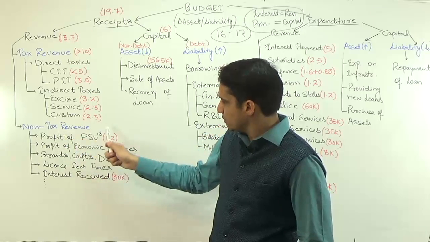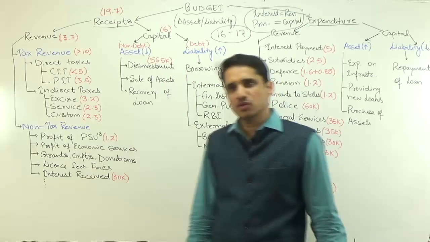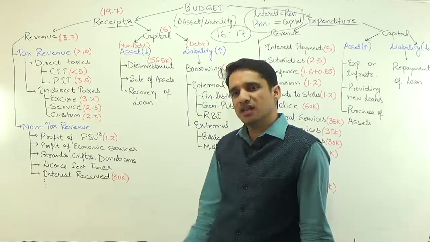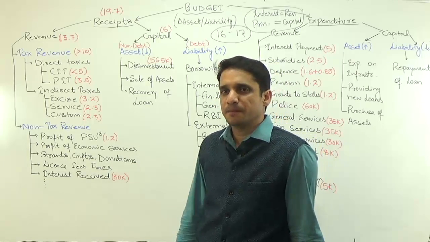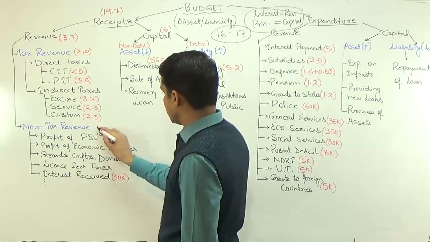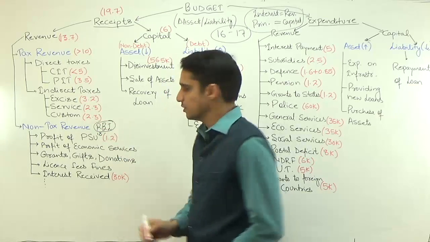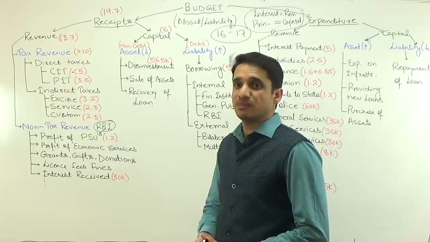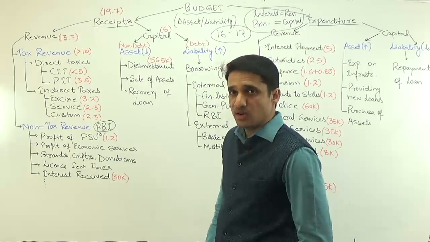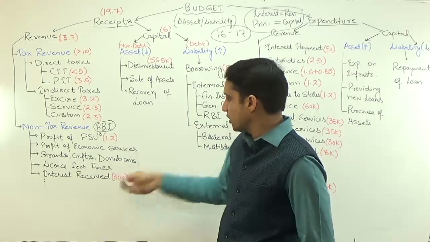So profit of PSUs. Under this, can you tell me which PSU is giving maximum profit to the government? Whether it is Maharatnas, or can you name any PSUs? So the answer is RBI. It's a very strange thing, but yeah, RBI every year, because RBI charges repo rate, so banks are paying some money to RBI. So every year RBI is roughly giving 60,000 crore to the Government of India. Then we have profit of economic services.